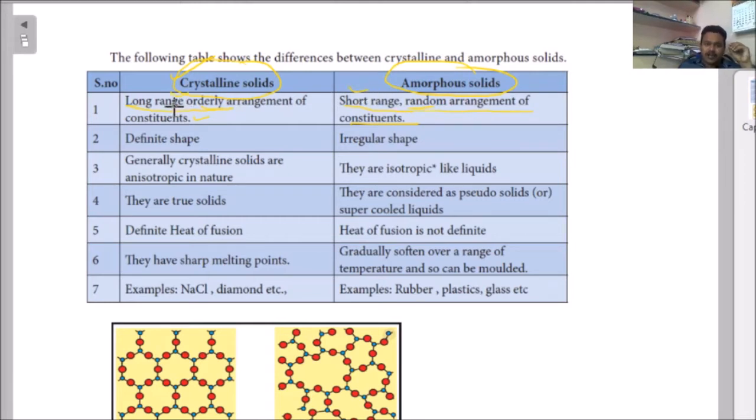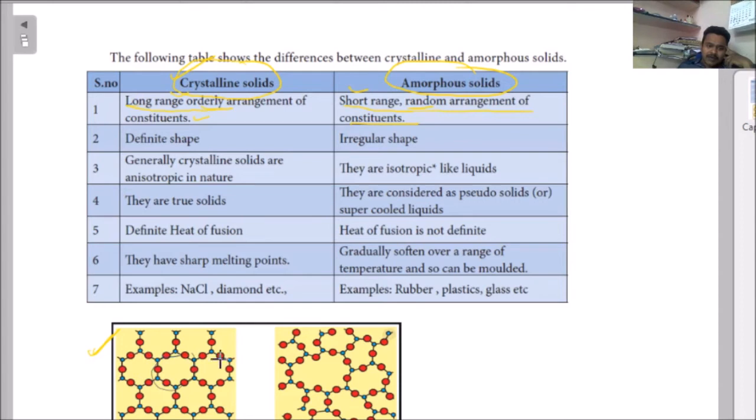What is this long range? Observe here, downwards there is one picture. See this picture. Here there is quartz. It is one substance, one solid, and it can exist in a crystalline form and an amorphous form. This is the arrangement of atoms.